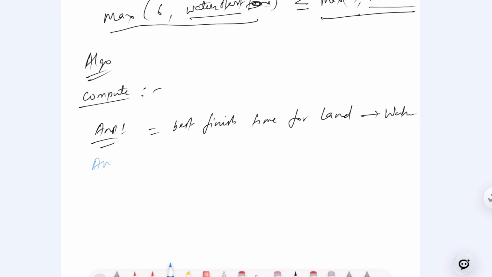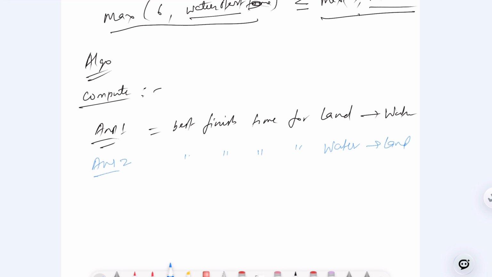Answer 2 is the best finish time for water to land.